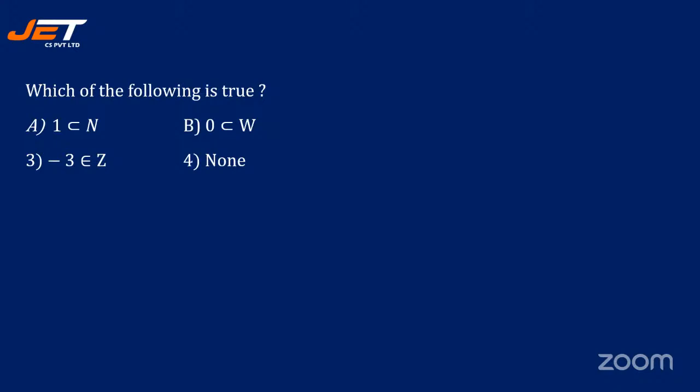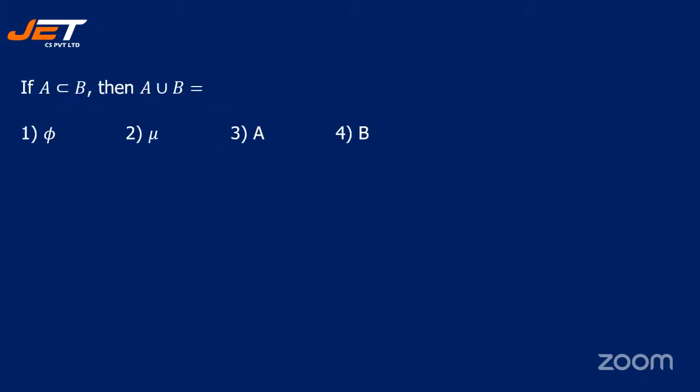1 is a subset of N, 0 is a subset of W, minus 3 is an element of Z, or is it none? 1 is a subset of N, 0 is a subset of W, minus 3 is a subset of Z, or is it none? And the answer is minus 3 is an element of Z. Okay? Yes, see the next question.